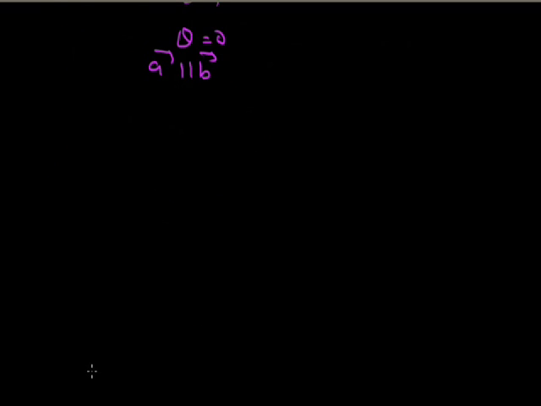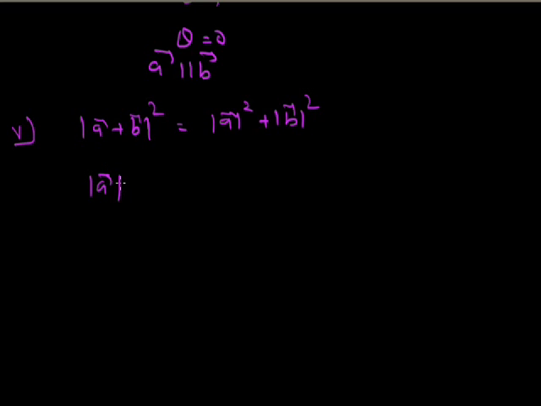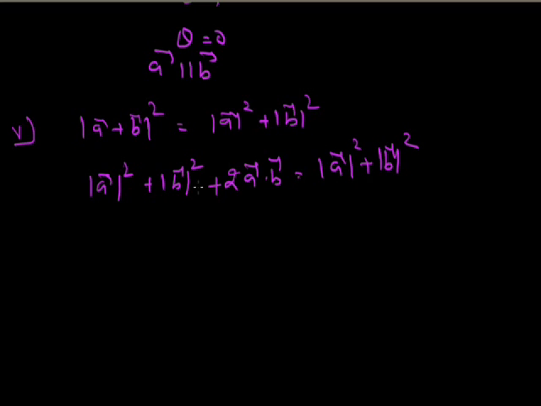Now the last one is magnitude of A vector plus B vector whole square is equal to magnitude of A vector square plus magnitude of B vector square. Now we can write this as magnitude of A vector square plus magnitude of B vector square plus 2 times A vector dot B vector equals magnitude of A vector square plus magnitude of B vector square.